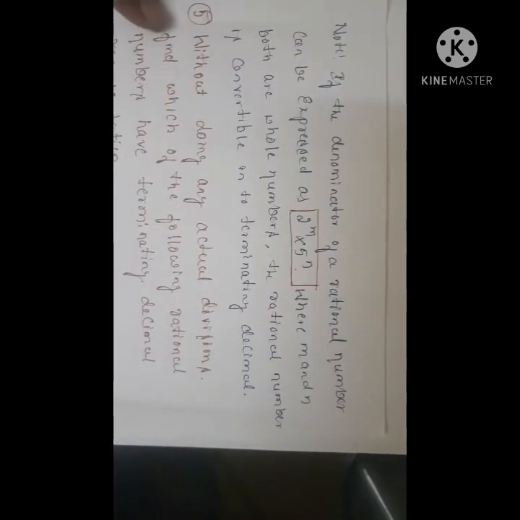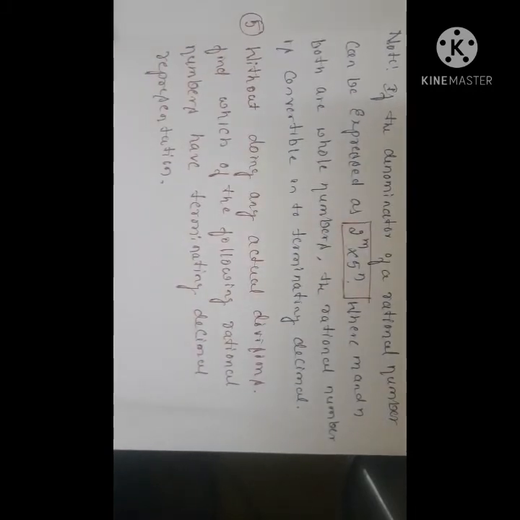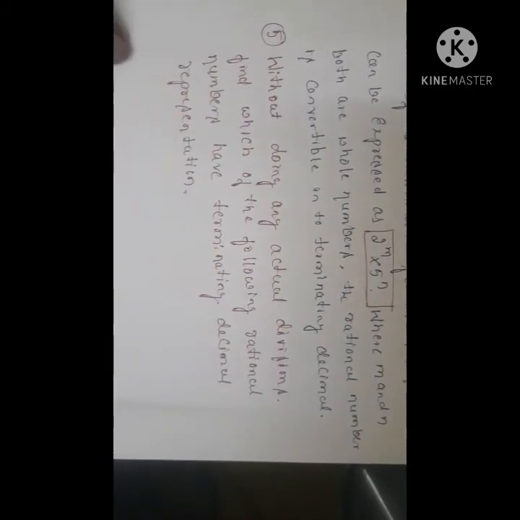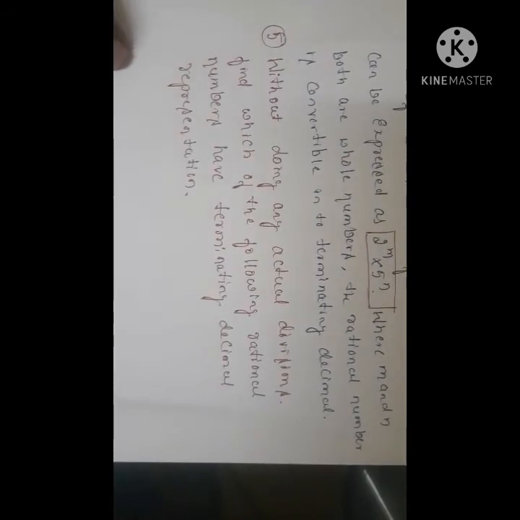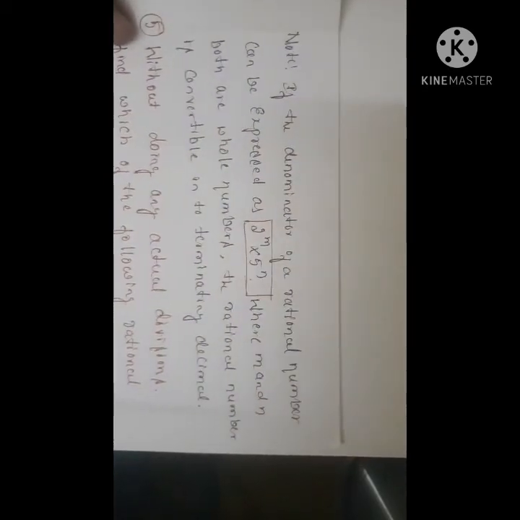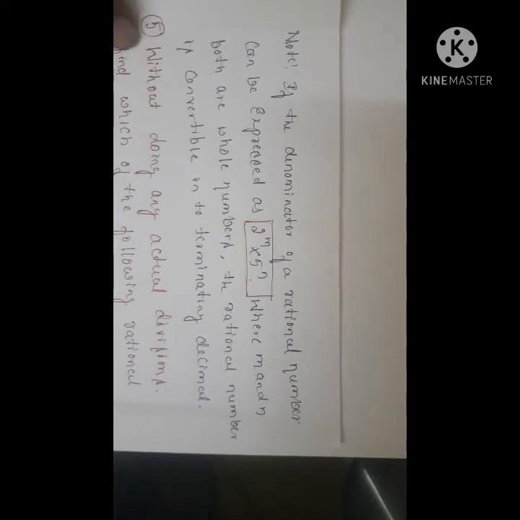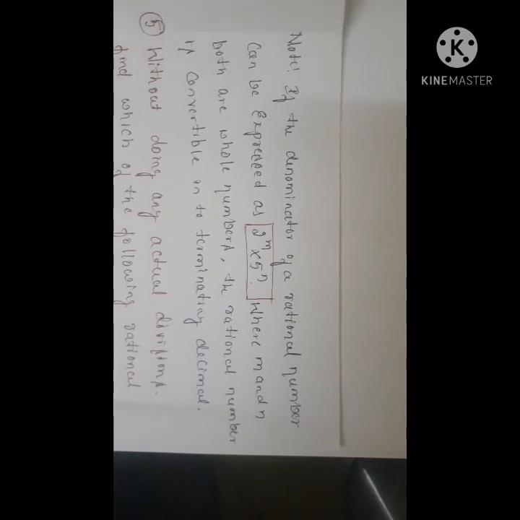Now the next main question is the last main question of this exercise. Without doing any actual division, which of the following rational numbers have terminating decimal representation? For this you have to remember this note: if the denominator of the rational number can be expressed as 2 to the power of m into 5 to the power of n, where m and n are whole numbers, then the rational number is convertible into a terminating decimal.